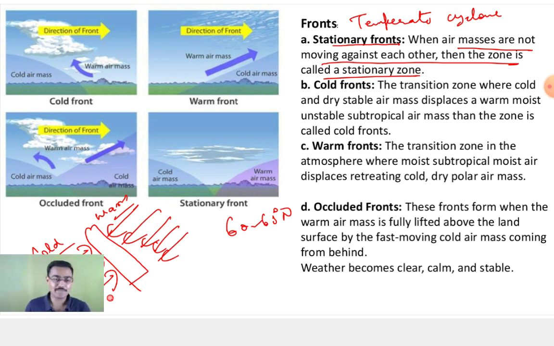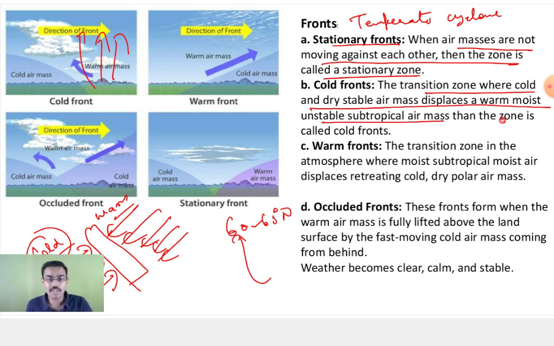Now there can be two cases. In one case, the cold air mass is very powerful, ready to fight with a lot of ammunition. So what will happen in both the cases? The warm air mass is going to rise because warm air mass is light, less dense. That is going to rise. So when the cold air mass is aggressive, it will lead to the sudden rise of the warm air mass. The transition zone where cold and dry stable air mass displaces a warm, moist, unstable subtropical air mass is called the cold front.